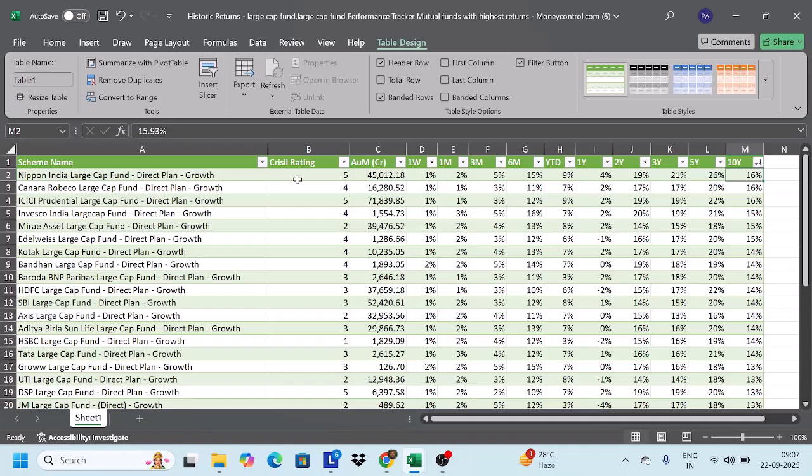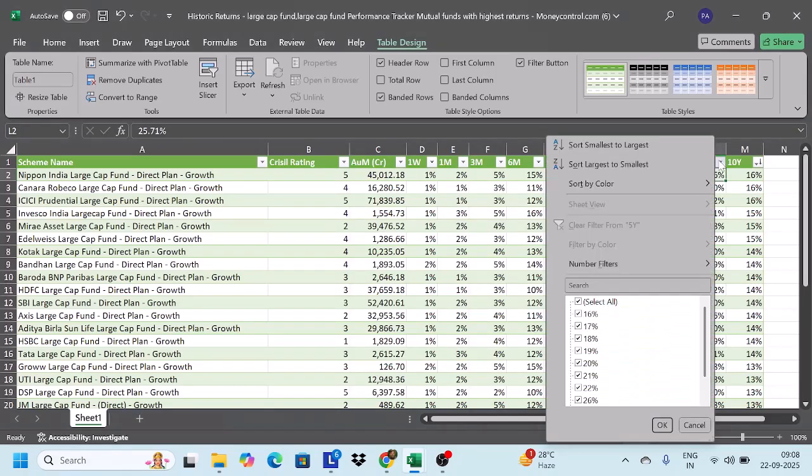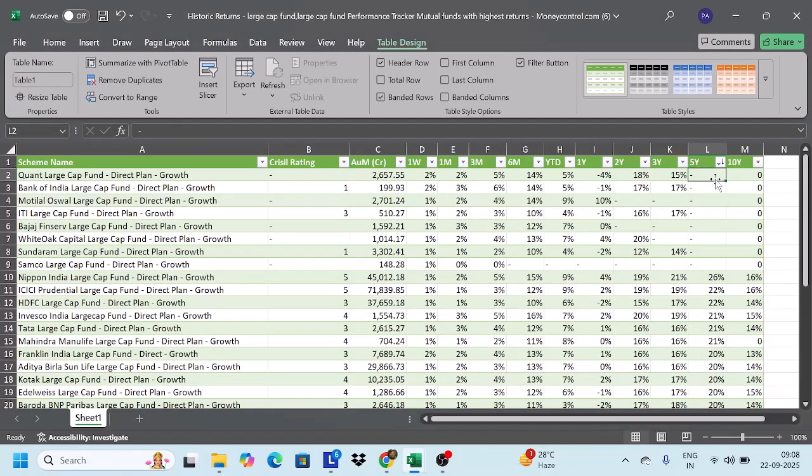And there are some more funds which have given the same kind of return, like Canara Robeco and ICICI Prudential Large Cap. They have all given 15. But if you look at the 5-year return, Nippon is a far superior fund which has given 26. So if you have to analyze which fund to put your money in, going by the past track record, Nippon tells you that it is the best fund, followed by either ICICI or Canara. You can choose any, but then you have to sort them by the 5-year return also and see which fund has done better. So we can do that.